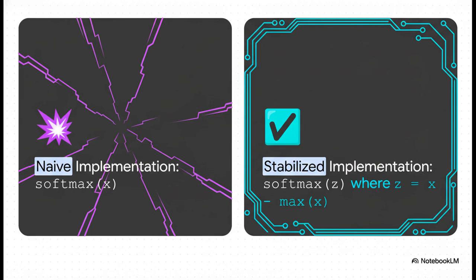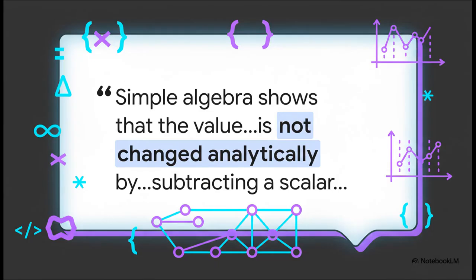It's almost shockingly simple. You take your input vector, you find the biggest number in it, and you subtract that number from every single element in the vector. That's it. That one little step makes the whole thing numerically stable. And hey, don't just take my word for it. The deep learning book itself points this out, saying that simple algebra shows the final answer doesn't change. It's the same formula, analytically speaking, but for a computer, it's the difference between working and crashing.